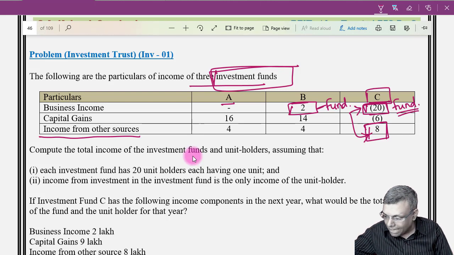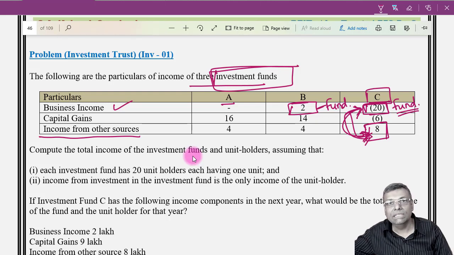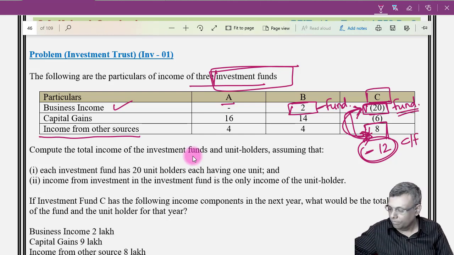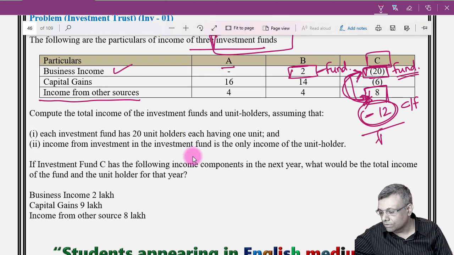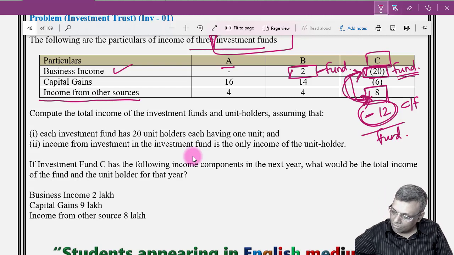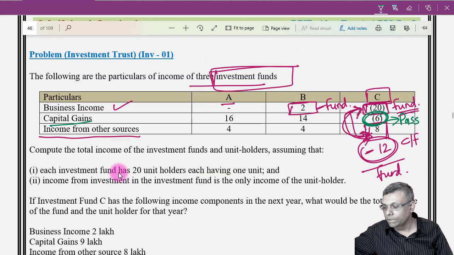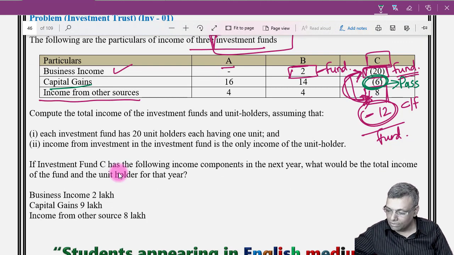So in the hands of the fund, treatment of the business income will be there, and in case of losses, the set off benefit will also be in the hands of the fund. That means if there is any business loss, the set off will also be in the hands of the fund itself. So in case of C, there will be a -12 business loss, which will be carried forward. But this will be carried forward in the hands of the fund. However, when it comes to the other losses, for example, the loss of capital gains, this will be passed through to the unit holder. So that's the ultimate tax treatment in this particular situation.